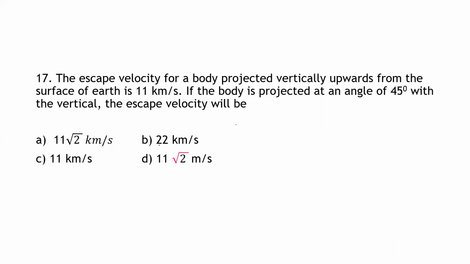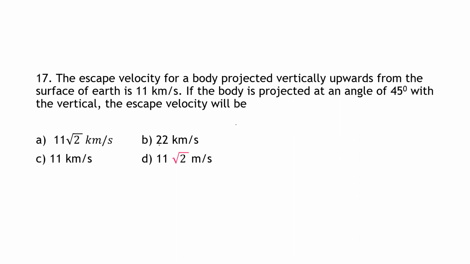Next question. The escape velocity for a body projected vertically upwards from the surface of Earth is 11 km per second. If the body is projected at an angle of 45 degrees with the vertical, the escape velocity will be.